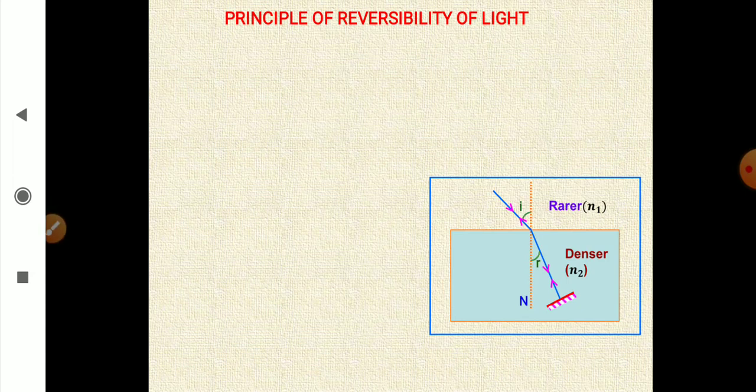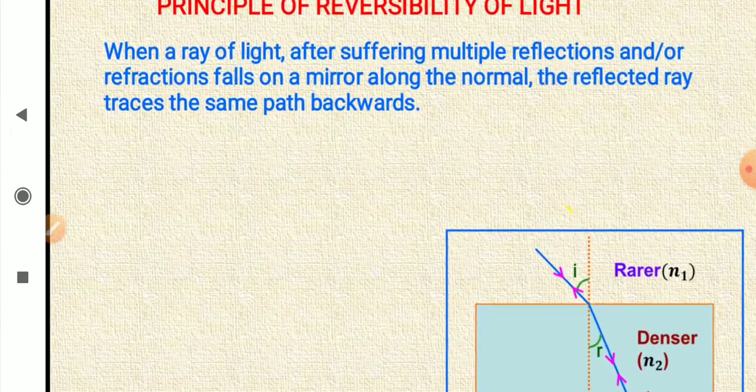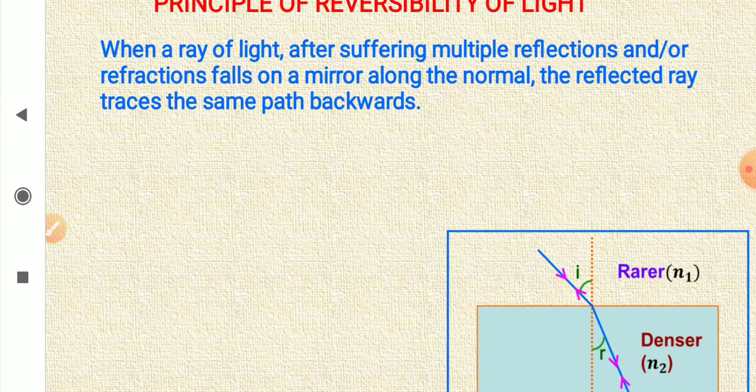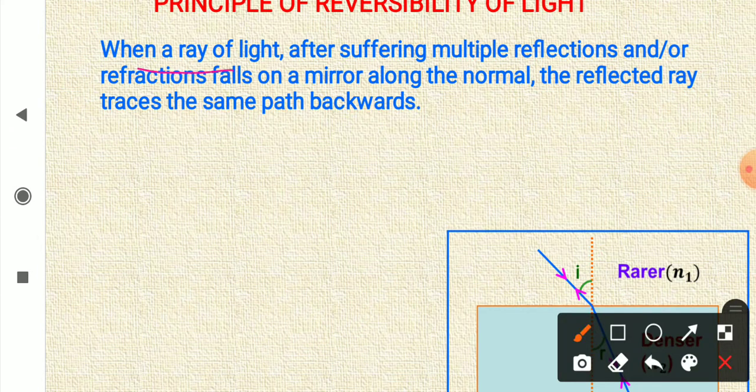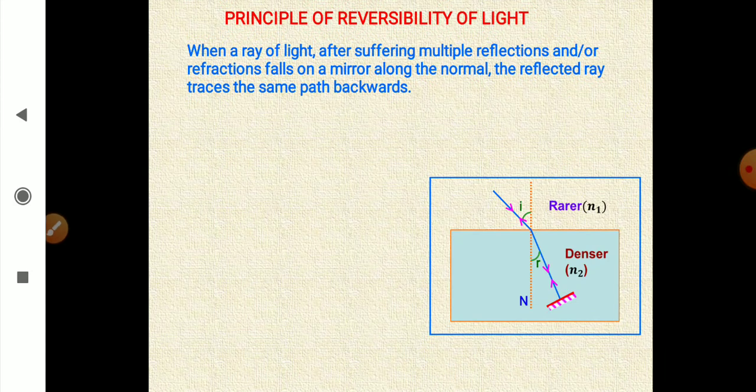You can see the normal. When a ray of light, after suffering multiple reflections or refractions, falls on a mirror along the normal, then the reflected ray traces the same path backwards. That is called principle of reversibility.